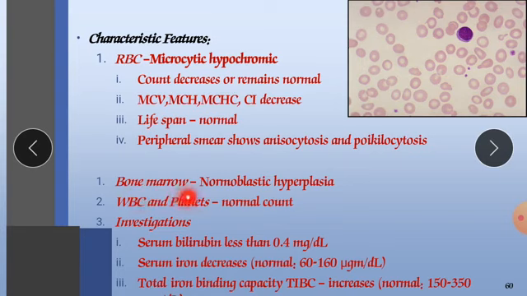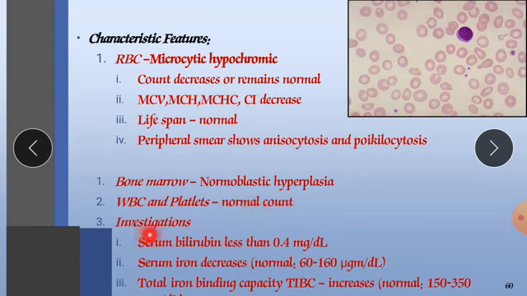Bone marrow shows normoblastic hyperplasia, meaning there is more production of RBCs in the bone marrow. WBC and platelet counts are normal.